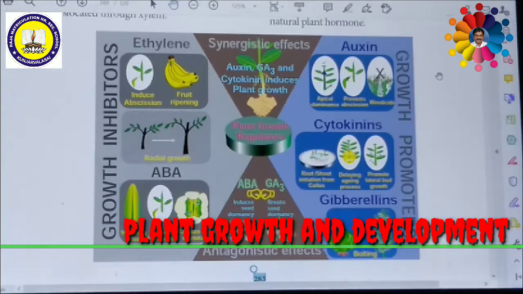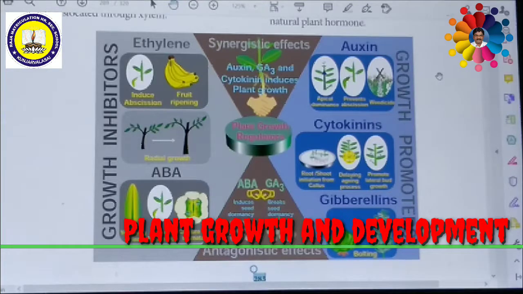It improves the number and size of the fruits in grapes, and also increases the yield of grapes. It promotes elongation of the internodal region in sugarcane without decreasing sugar content. So the sugar content also increases, and the internodal region also increases. So the yield, the productivity of the sugarcane increases. The promotion of flowering in long day plants even under short day conditions also increases. It also stimulates seed germination.